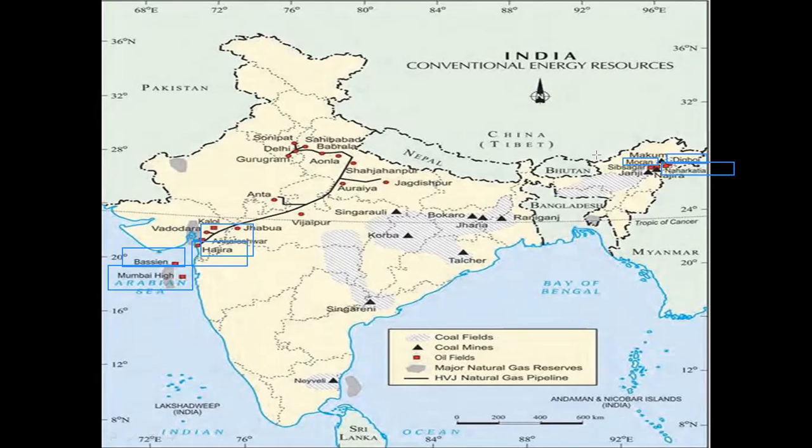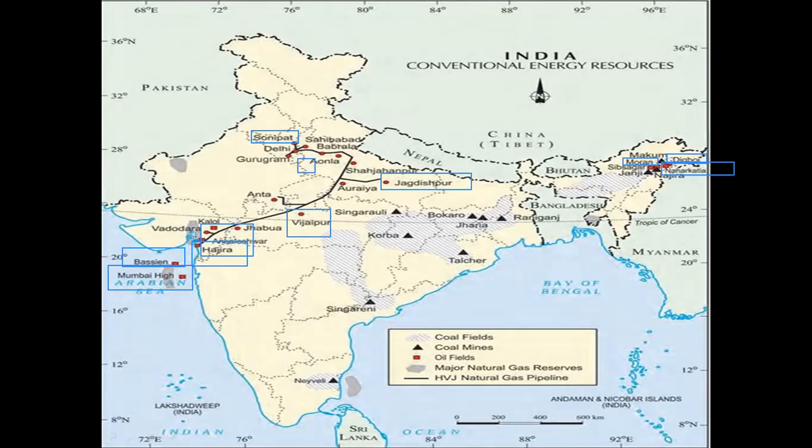But if we talk about the other areas where refineries are located, see here, in this HVJ pipeline, you are able to see Sonipat also. Then you are able to see Panipat, Mathura refinery is here. And you will be able to see Jagdishpur, then Vijaypur. All such refineries are found here.